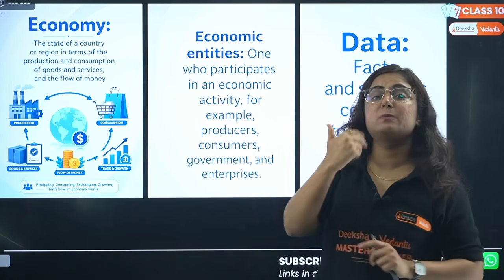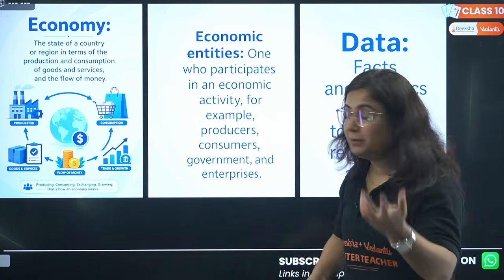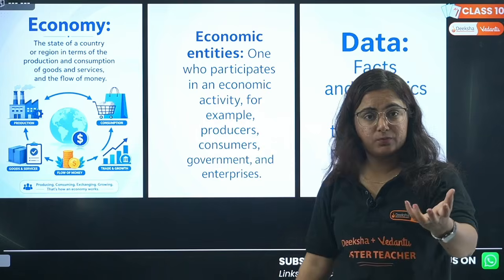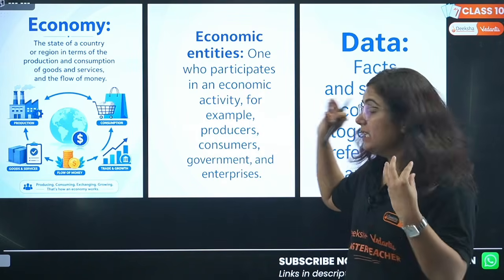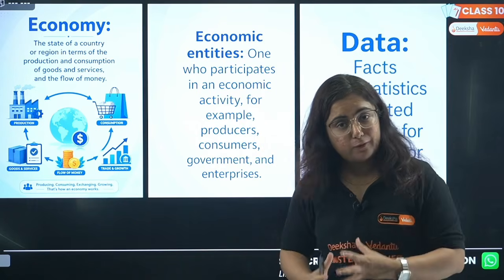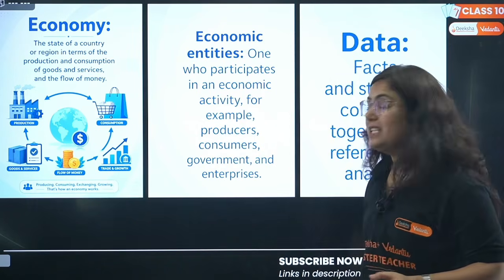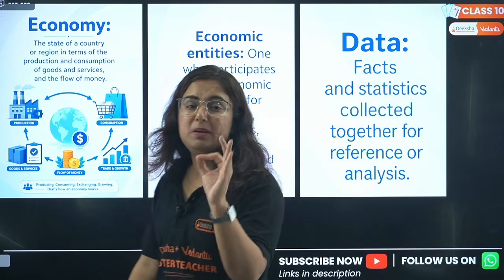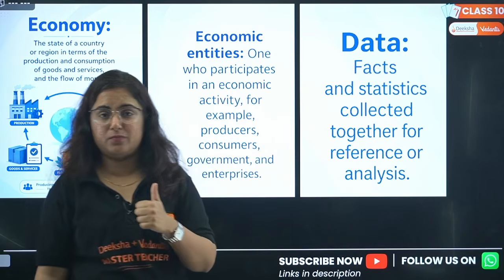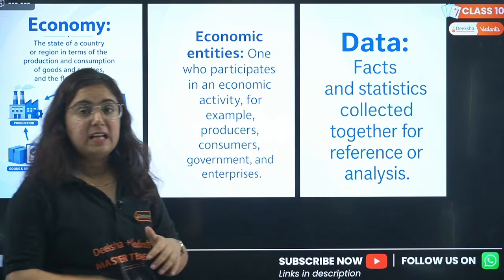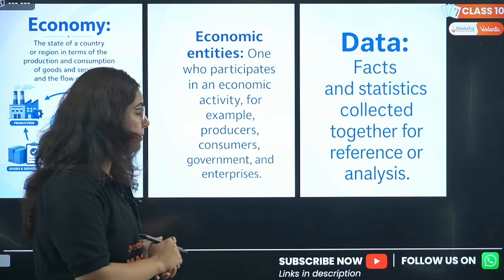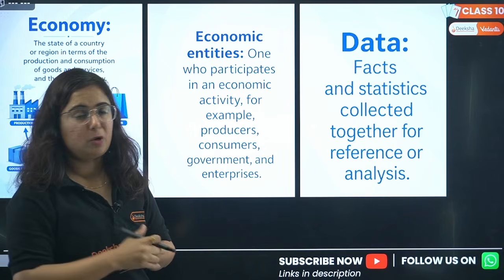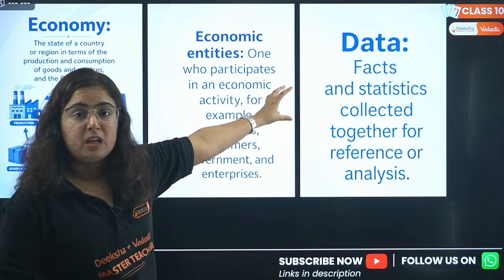ठीक है? What are the economic entities? Actually this economy comes from which entities? The one person, there will be a producer, right? Another person, there will be a consumer who is consuming the product. There will be government to look out the affairs, and on the behalf of the government, institutions will be working, like RBI. Getting my point? Like RBI or Ministry of Economics. ठीक है, Ministry of Finance particularly, not economics. Then we have data. What data?